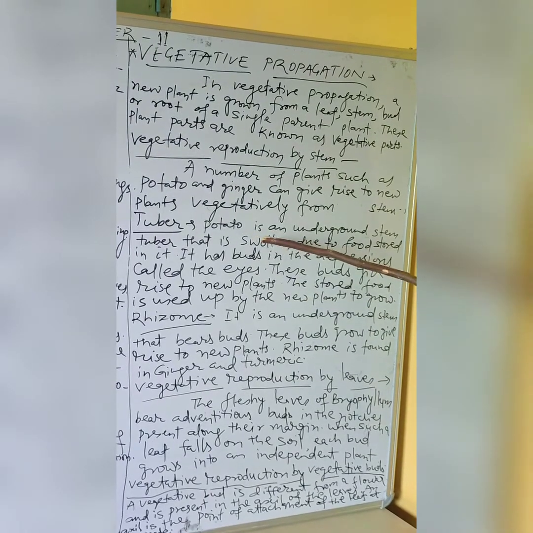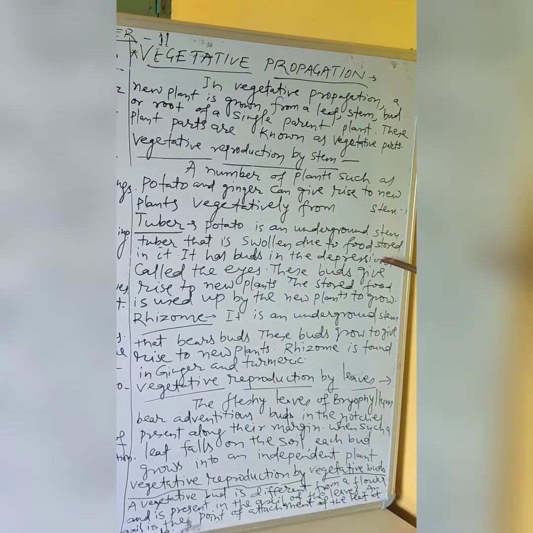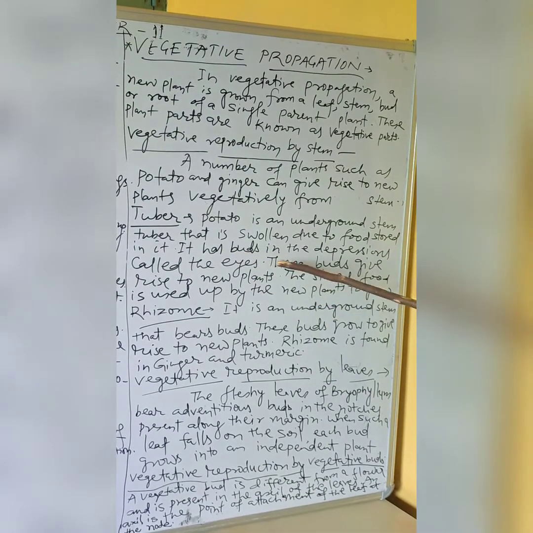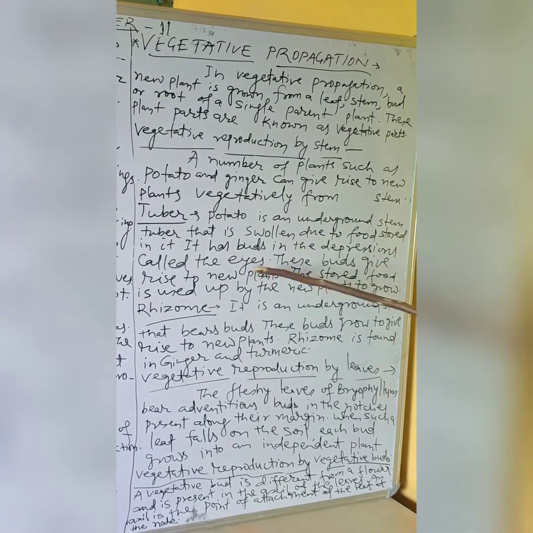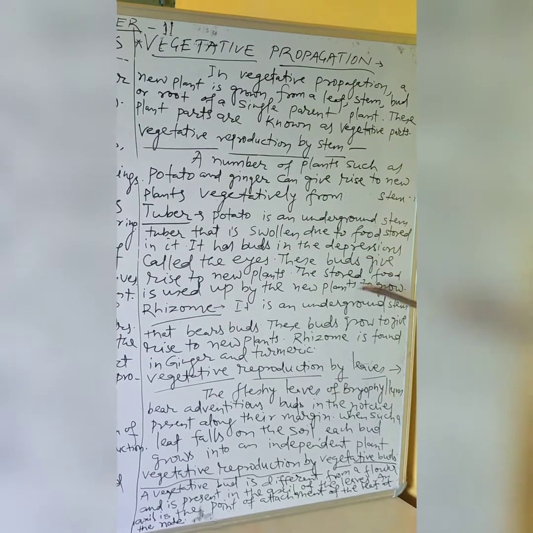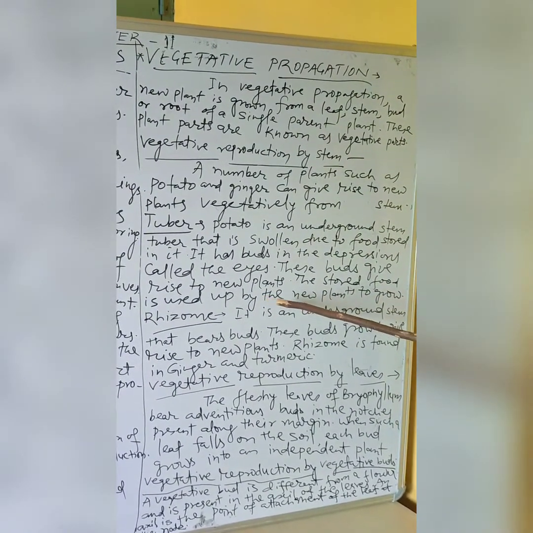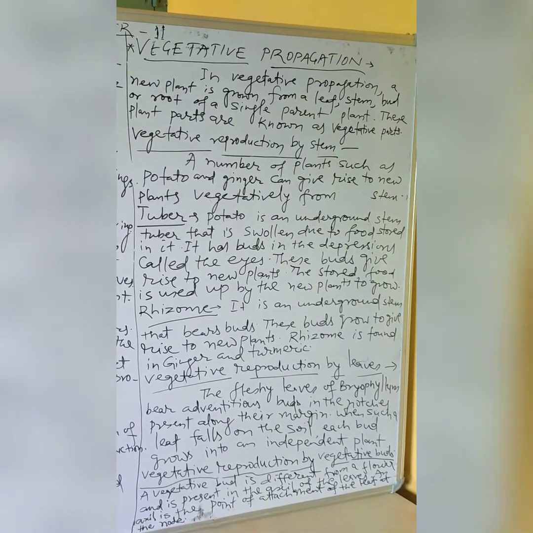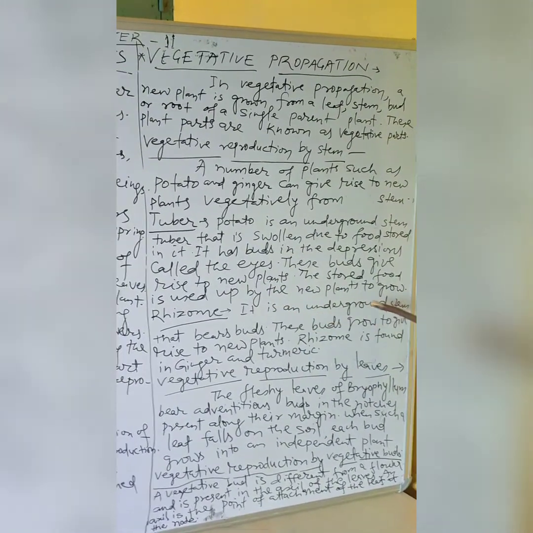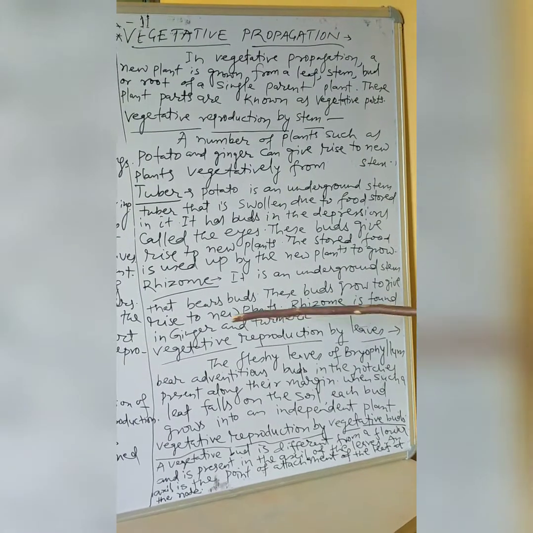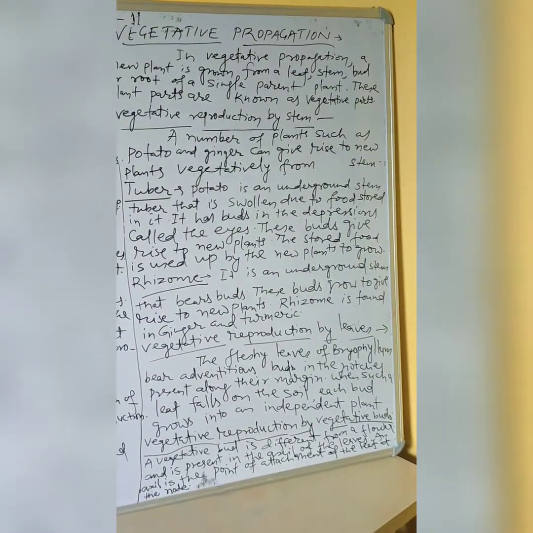Tuber. Potato is an underground stem tuber that is swollen due to food stored in it. It has buds in the depressions called the eyes. These buds give rise to new plants. The stored food is used up by the new plants to grow. Rhizome. It is an underground stem that bears buds. These buds grow to give rise to new plants. Rhizome is found in ginger and turmeric.